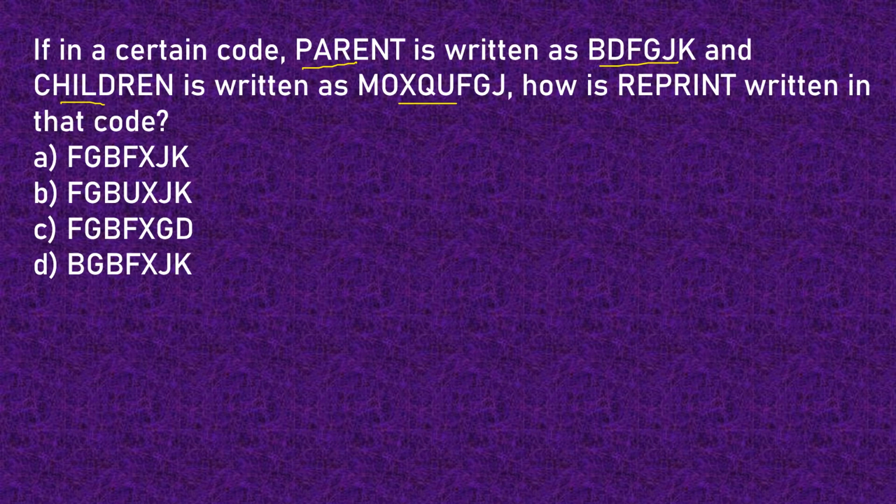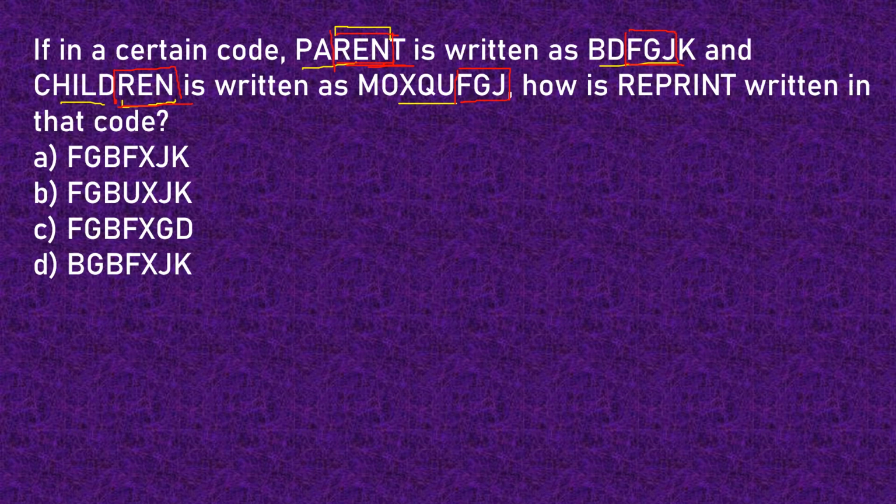Now this is something different again. On close observation we find that REN is common in both the words parent as well as children. So REN we find here also. Let us put it in a box, and we find REN here also. Now let us observe the code. We find FGJ for REN in children and FGJ for REN in parent. So that means the letters are coded in a similar manner.